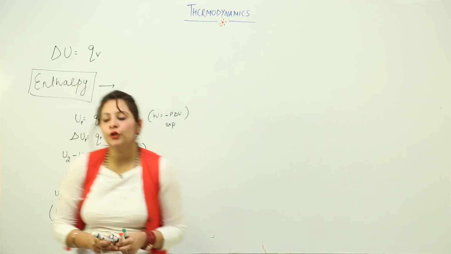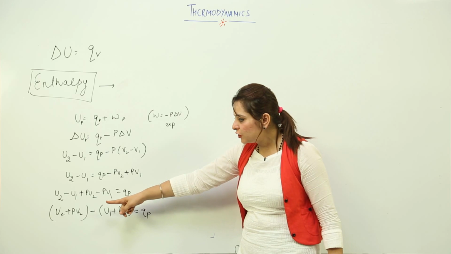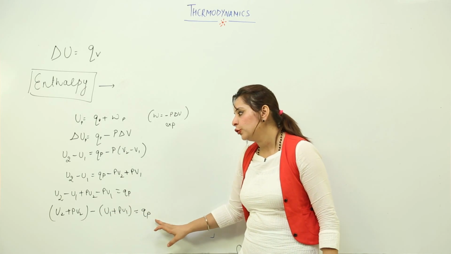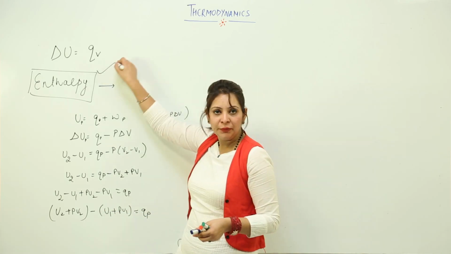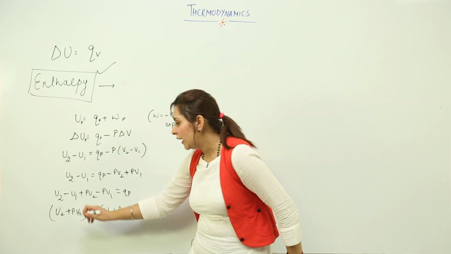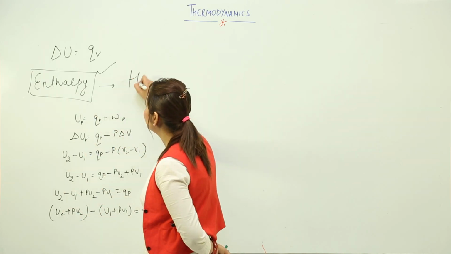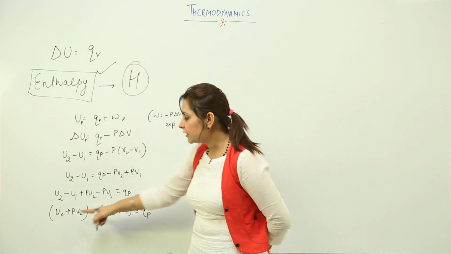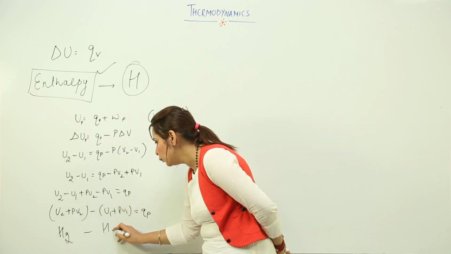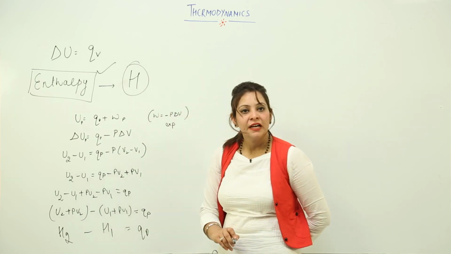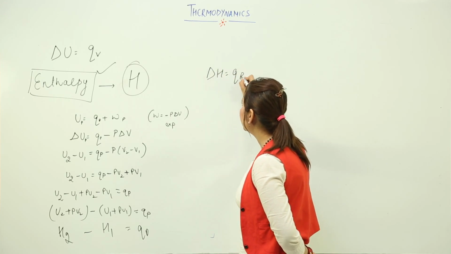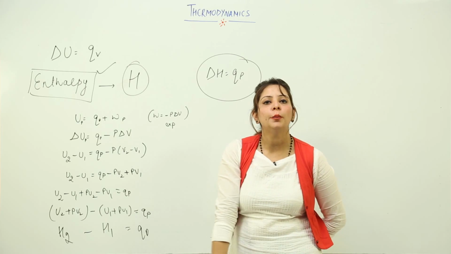So this is what I get after doing that: U2, that is the internal energy of the second one, plus PV2, likewise minus U1 plus PV1 is equal to QP. Now there is a new term, that is the enthalpy, and it is equal to the sum of the internal energy and the pressure volume work. The symbol which is used for enthalpy is H, right. So this is for the second case, so I'm going to write H2 and this is H1. So we get QP. Now H2 minus H1 can be written as delta H. So delta H is nothing but the heat energy released or absorbed at constant pressure.